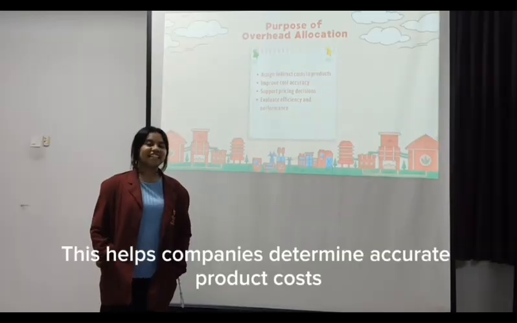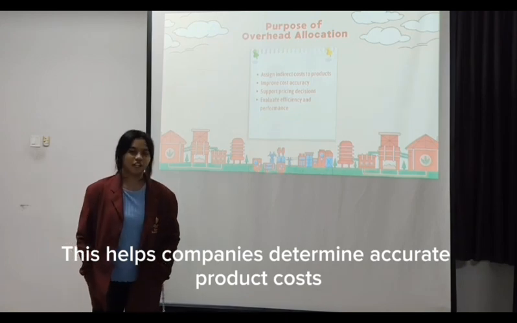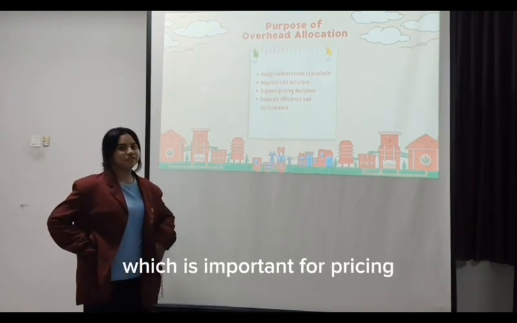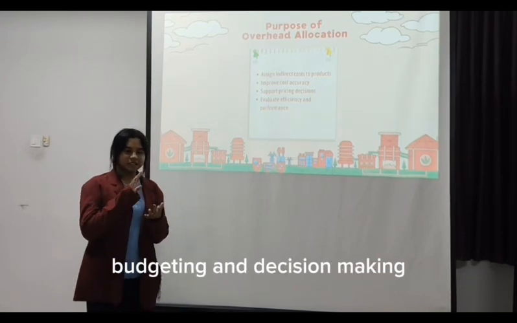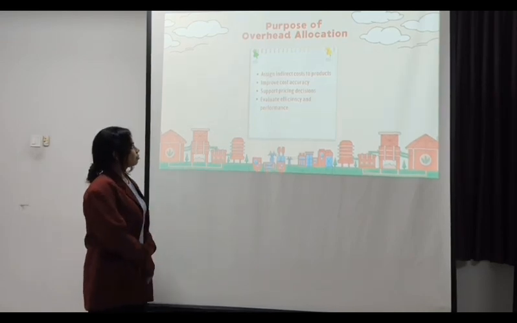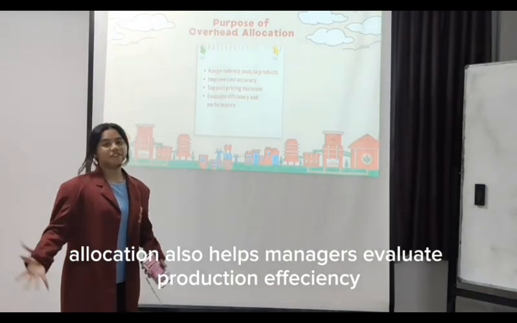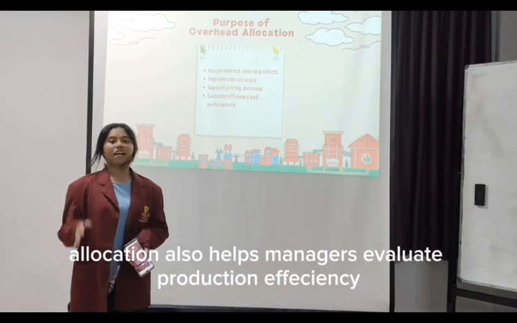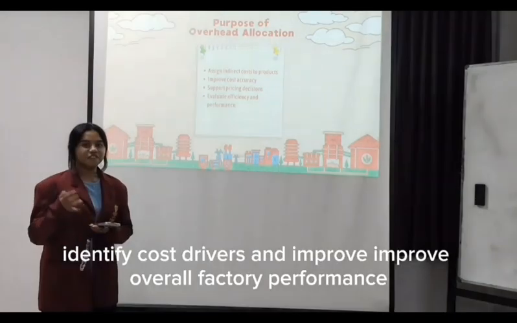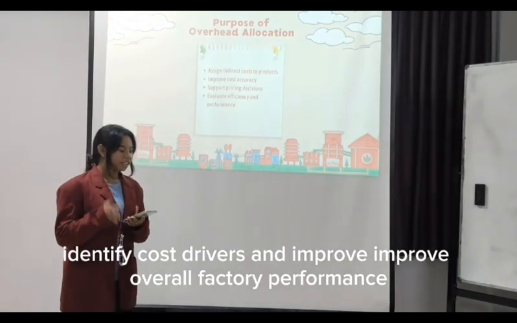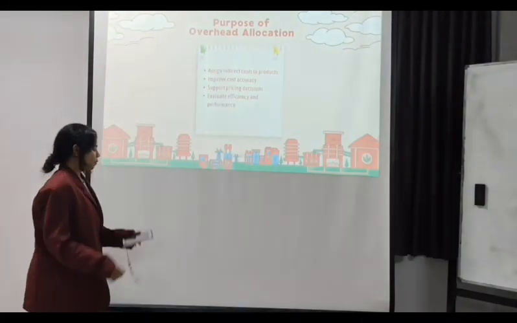This helps companies determine accurate product cost, which is important for pricing, budgeting, and decision making. Allocation also helps managers evaluate production efficiency, identify cost drivers, and improve overall factory performance.